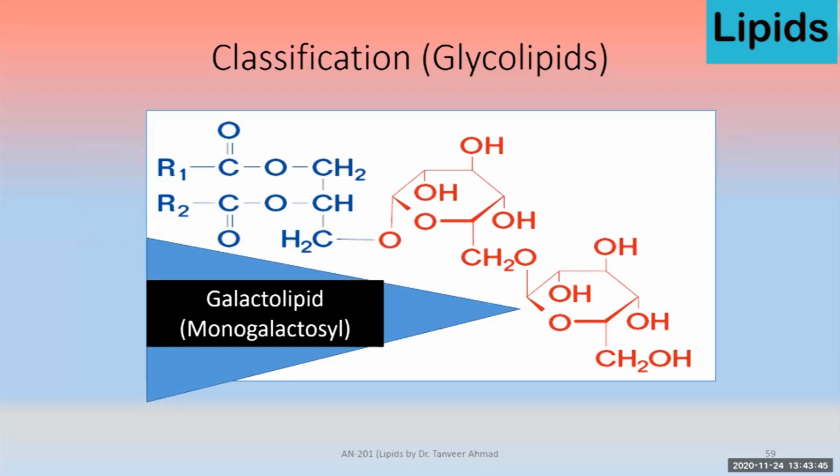Here you can see at position R2, there is an attachment of this galactose residue that makes the galactolipid. So this is a monogalactosyl.